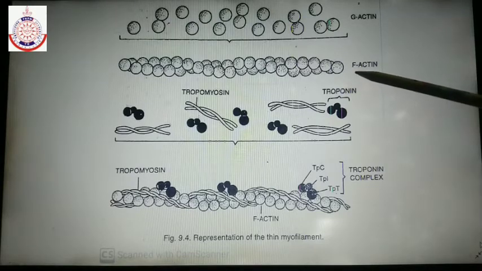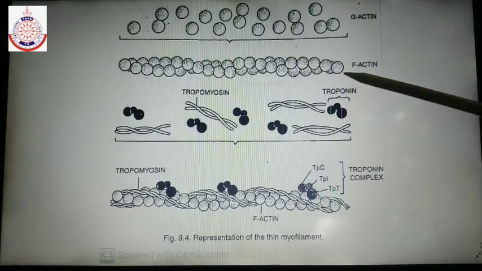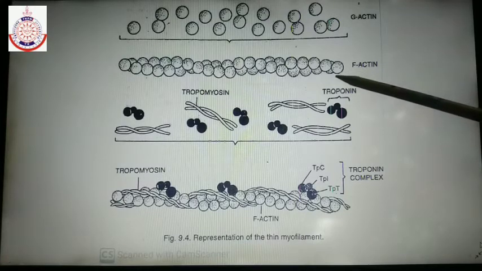Two chains of filament actin, or F-actin, are helically wound to each other. You can see in the diagram there are two chains, 1, 2. So two chains of F-actin are present in the actin filament.